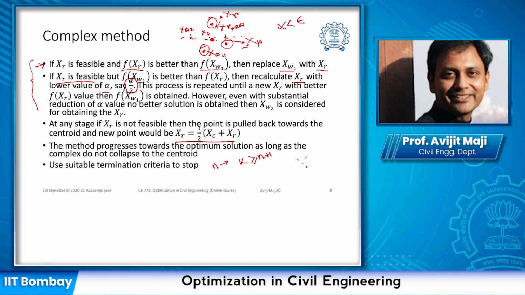So this is how we first form the point cloud of k points in the feasible region. Once we get the k points, we find the objective function values of all these k points